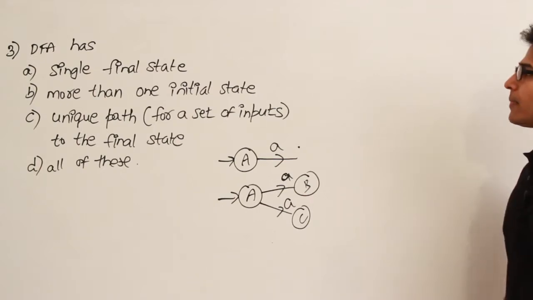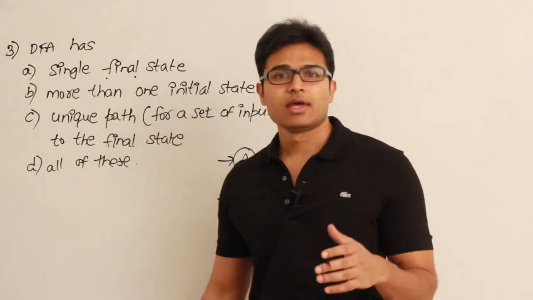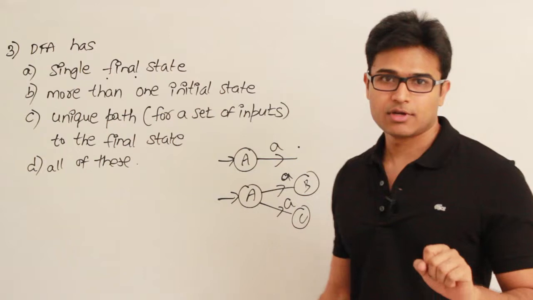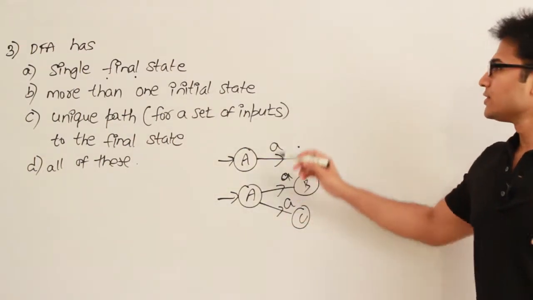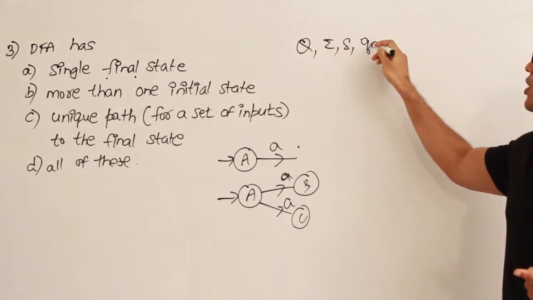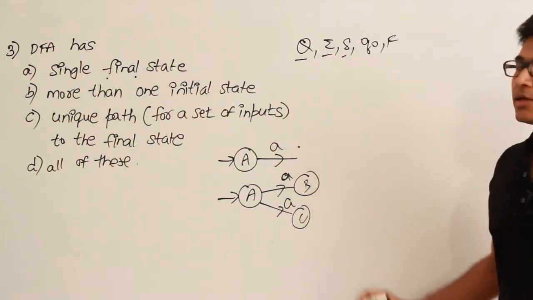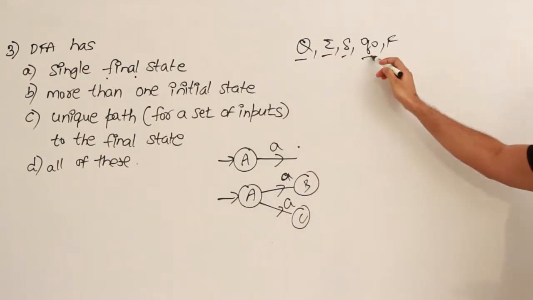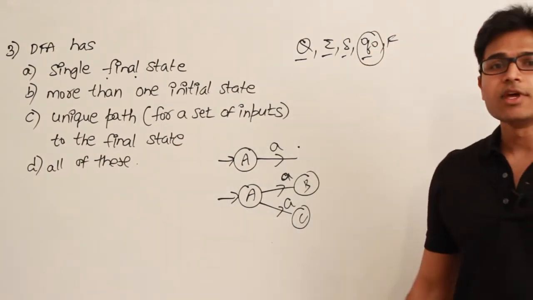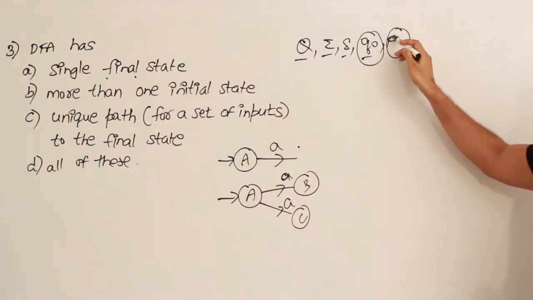Remember that, right? So, DFA has a single final state. It is false, because a finite automaton can have any number of final states. If you remember the definition of finite automata, it is a quintuple which is Q, sigma, delta, Q naught and F, where Q is the set of states, sigma is the input alphabet, delta is the transition function, and Q naught is the initial state. See, Q naught is the initial state, it is not a set. Therefore, the initial state has to be only 1, and F is the set of final states.